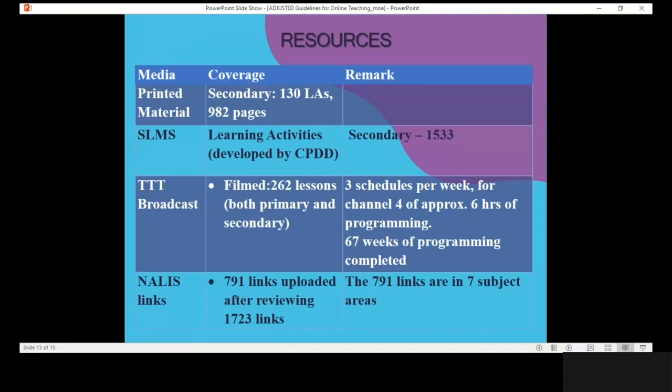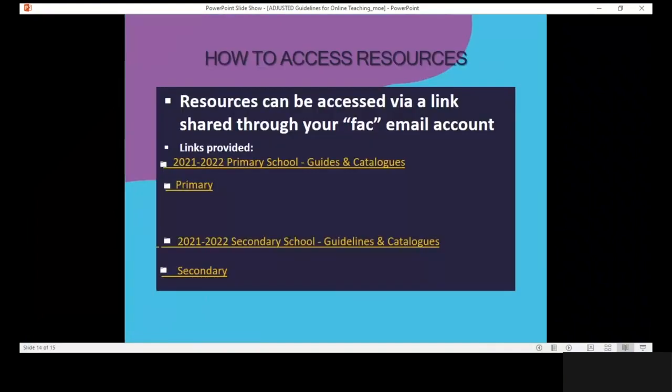We have also included among the resources lessons from NALIS. 791 links have been uploaded, and these are also available to be used by teachers and other school officials in their delivery of the online and blended approach to curriculum delivery. So there are many resources available for teachers to use to assist them with the delivery of the curriculum.